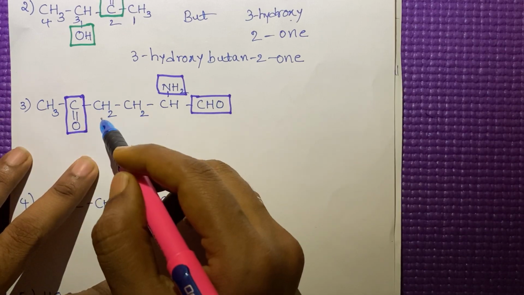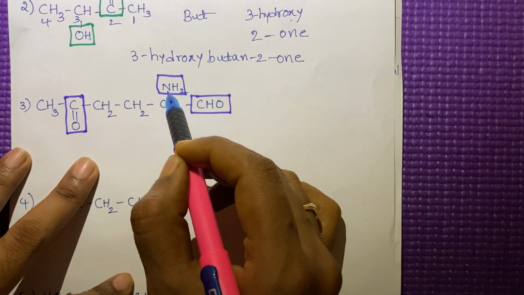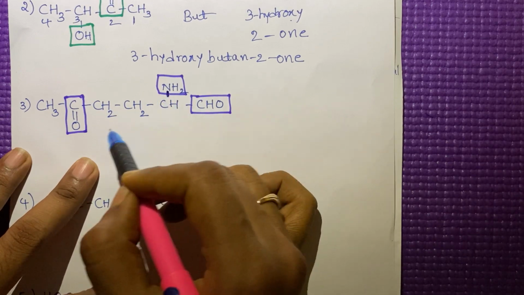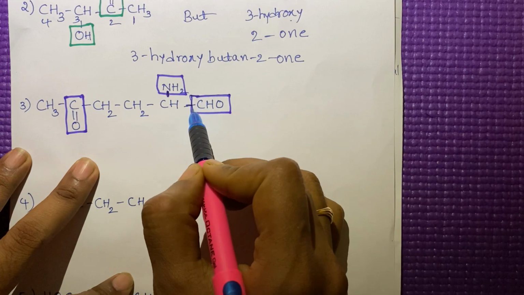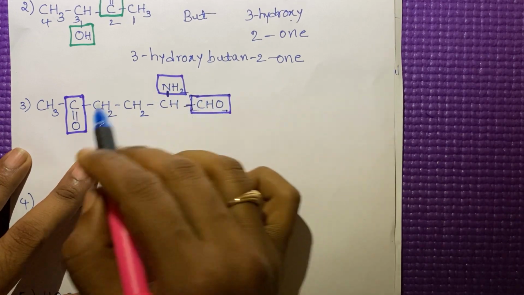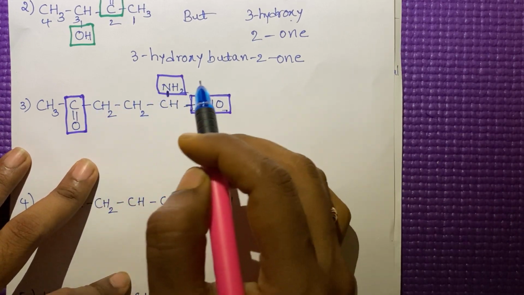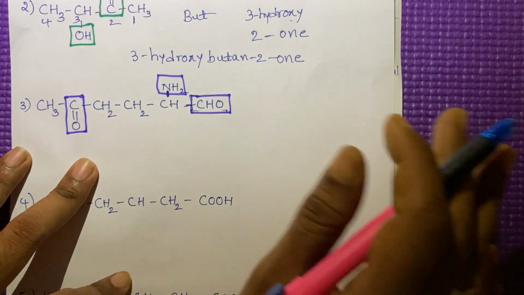Then how can you give the number? I will explain. In these cases, we have to choose the higher priority group first, then the remaining groups are considered as substituents.